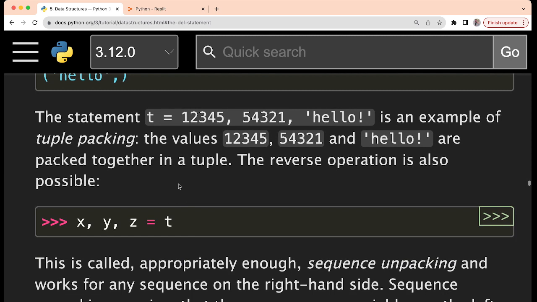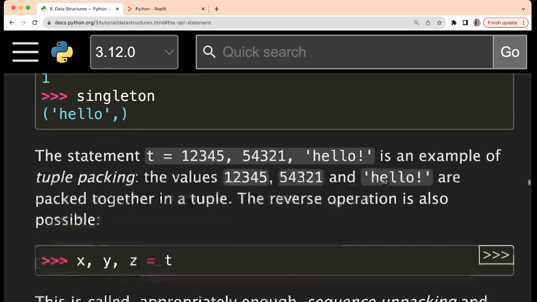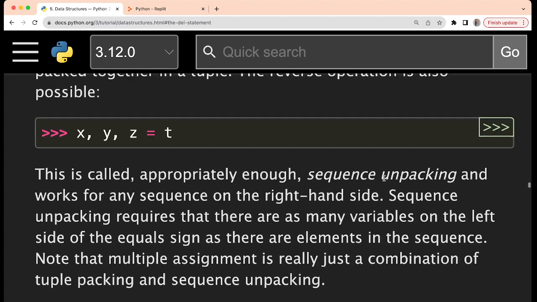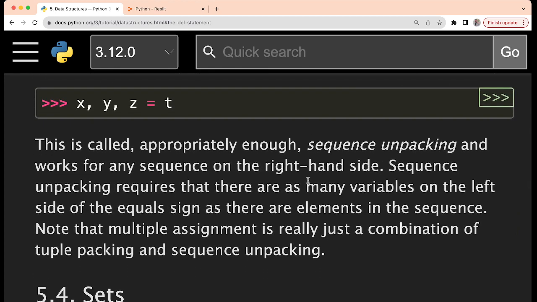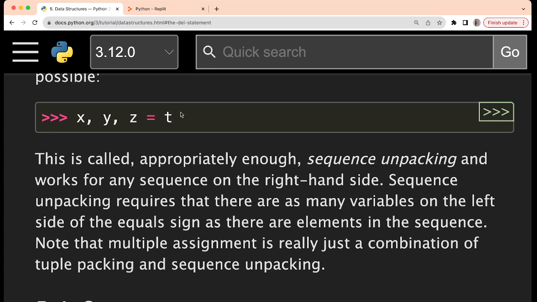Okay, and after that the statement t is equal to this, which we have already seen earlier, is an example of tuple packing. As I was saying, it is tuple packing because these values are getting packed together in a tuple. Okay, and exactly the reverse operation is also possible, that is unpacking is also possible, which was written earlier, and I said that we will study this later in this video, right? So about unpacking, it is written here.